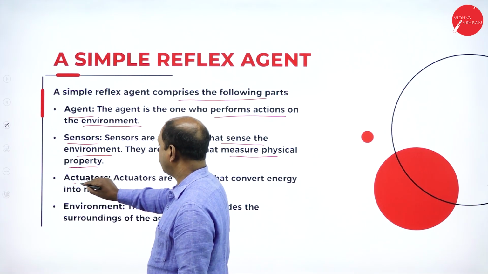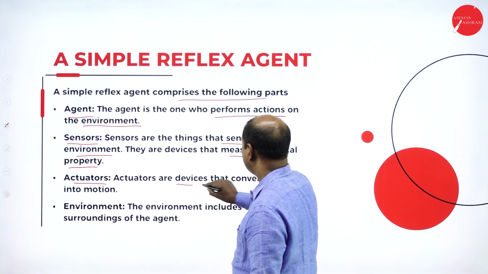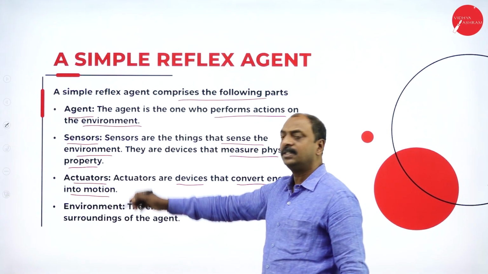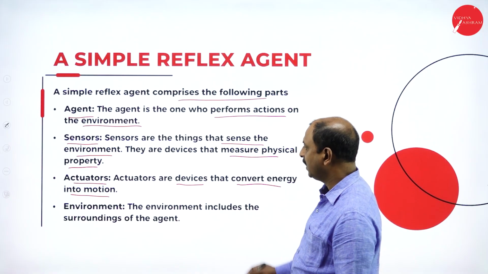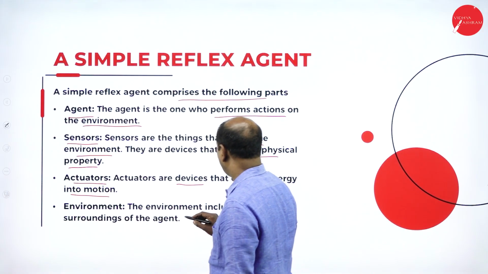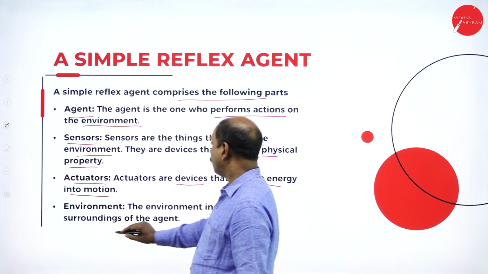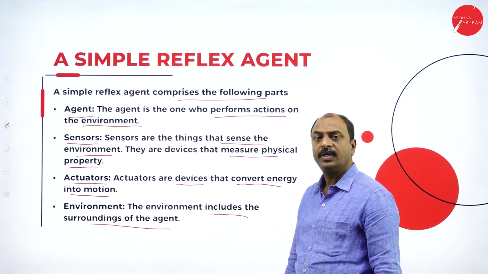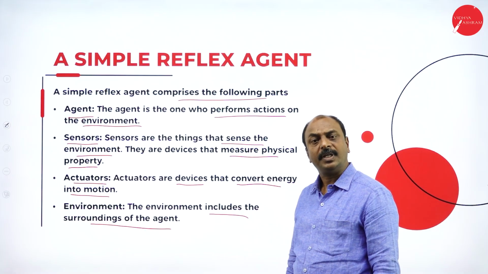Actuators: what are actuators? They are the devices that convert energy into motion. This is where the actions take place. And the environment includes the surroundings of the agent. See, these are the different components of an agent, which is a part of an AI system.